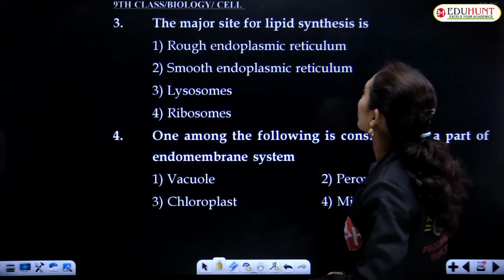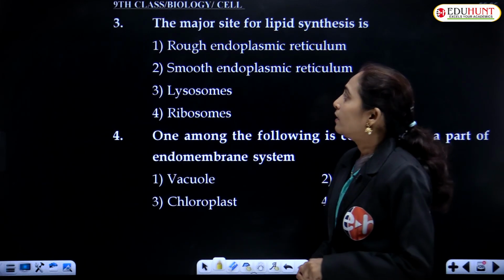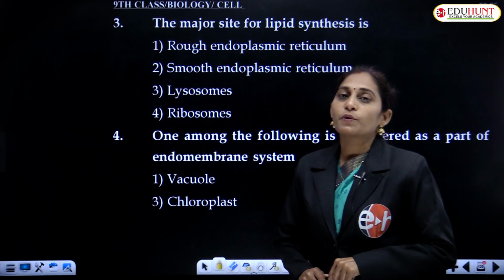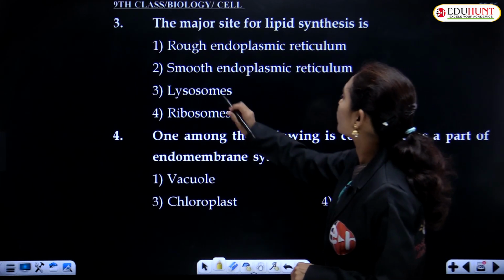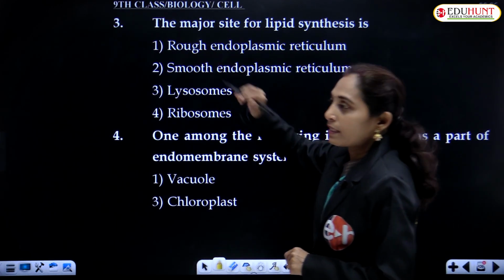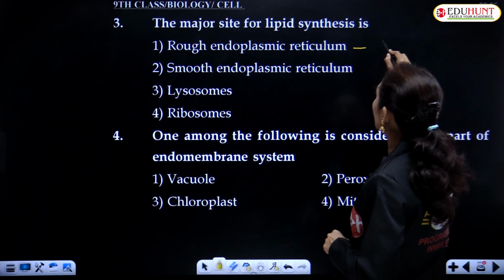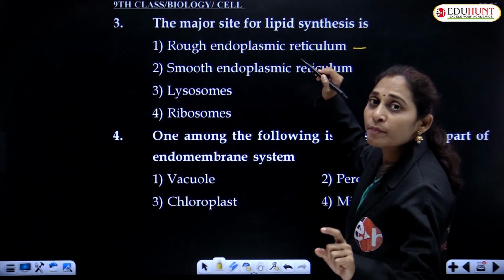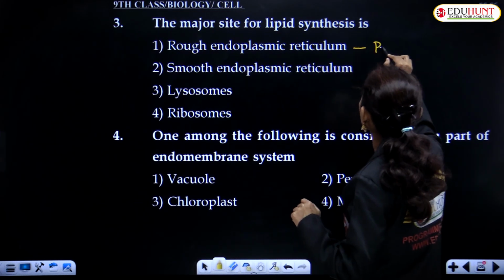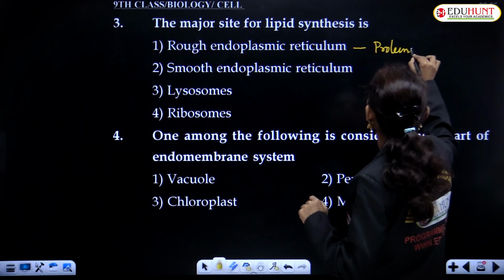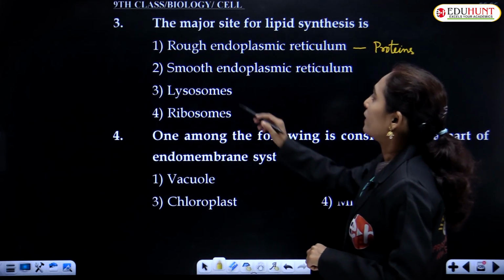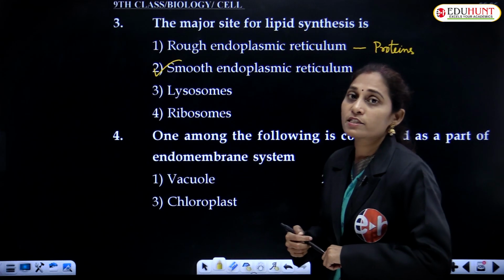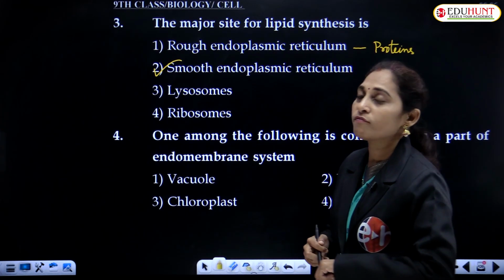The major site for lipid synthesis is the smooth endoplasmic reticulum. Rough endoplasmic reticulum is studded with ribosomes, hence it is meant for the synthesis of proteins. So the correct answer is the smooth endoplasmic reticulum, which is responsible for the synthesis of lipids.